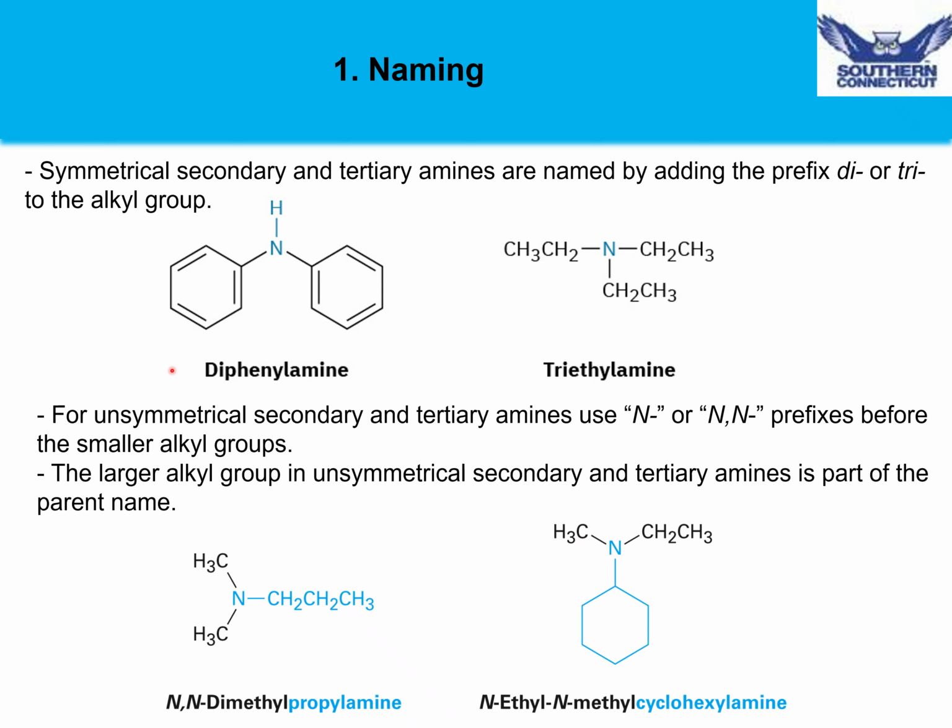Here's a couple examples. We have a compound, a tertiary amine, that is unsymmetrical. It has a propyl group and 2 methyl groups. So the 2 methyl groups are smaller, and so we give those 2 groups in front of the name. N,N-dimethyl tells us that we have 2 methyl groups on the nitrogen rather than anywhere else on the parent chain, followed by the parent name, which is propylamine.